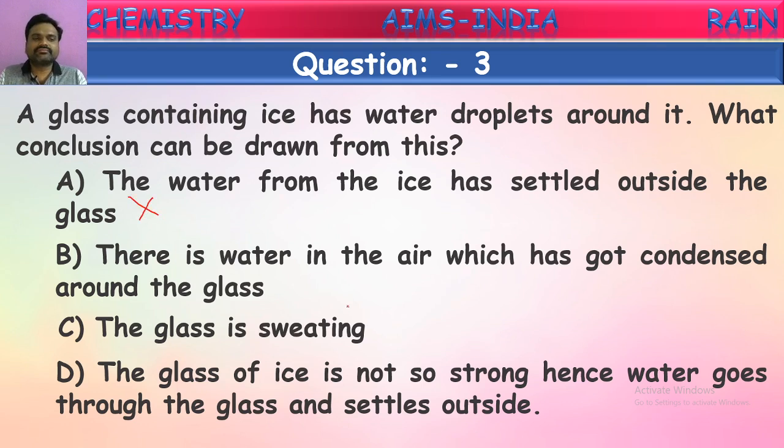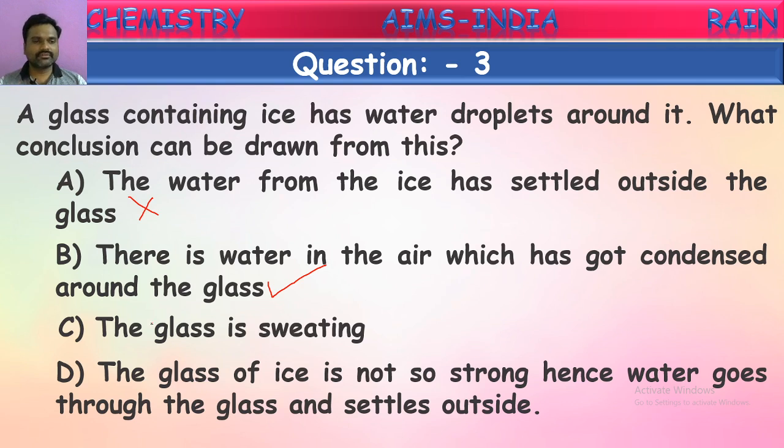What is the second one given? There is water vapor in the air which has got condensed around the glass. Yes, there is water in the air. What is that? Water present in the air is called water vapor. So there is water vapor in the air which is being condensed, touching this cool glass and converting into small droplets of water on that. So this is the correct answer.